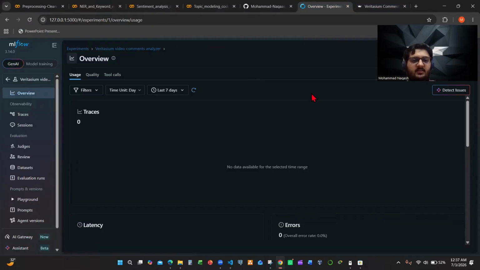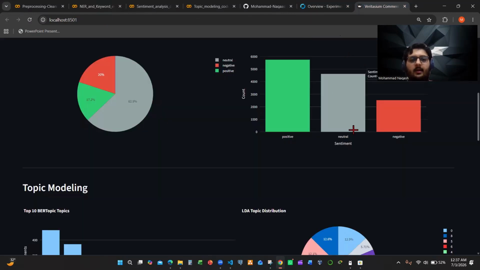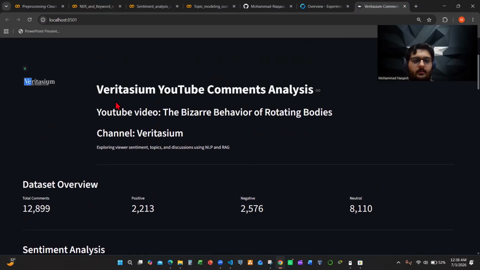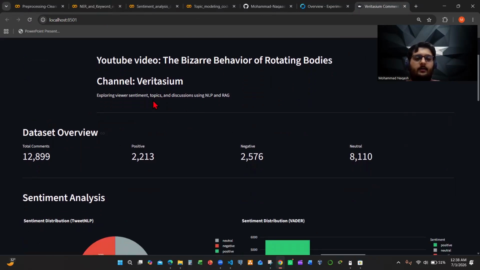you will go into the dashboard, which I already have open over here. This is the MLflow. It shows you all the tracing and stuff for the AI agent. And this is the actual dashboard. Let me just scroll up. The Veritasium YouTube comments analysis. The channel is Veritasium. Gives you more information on that.